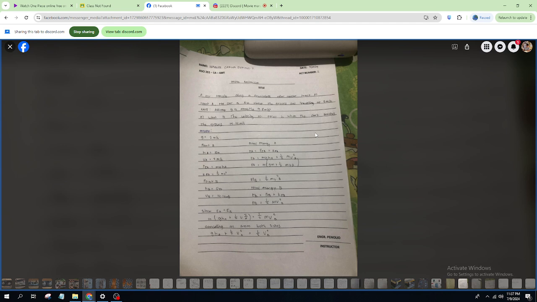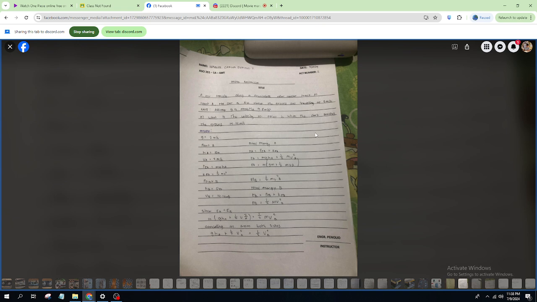v of B is equal to square root of 2mgh. Substituting the given values into the equation, we get v of B equals square root of 2 times 10 kilograms times 9.8 meters per second squared times 10 meters, equals square root of 200.